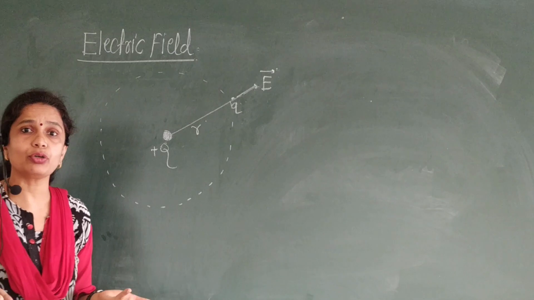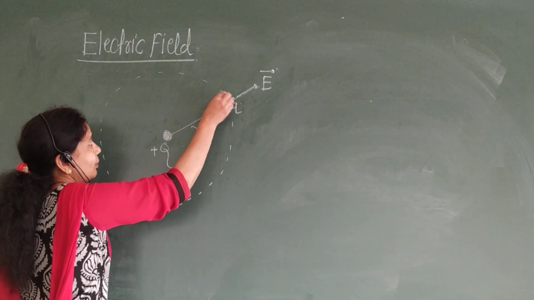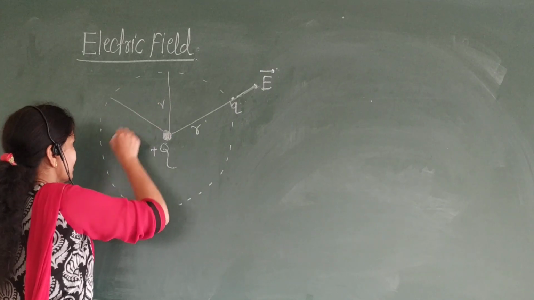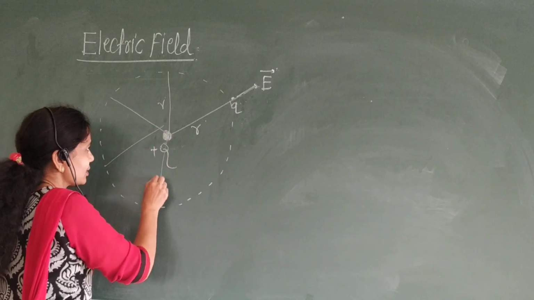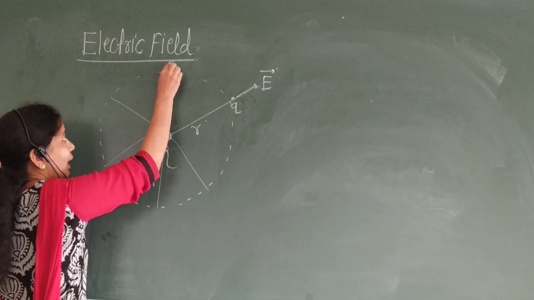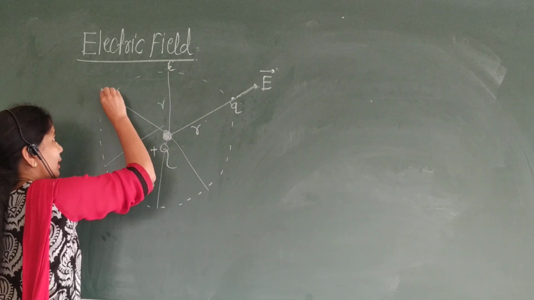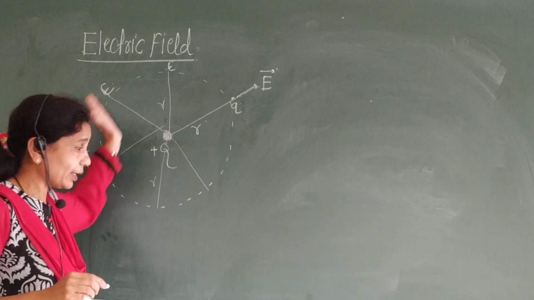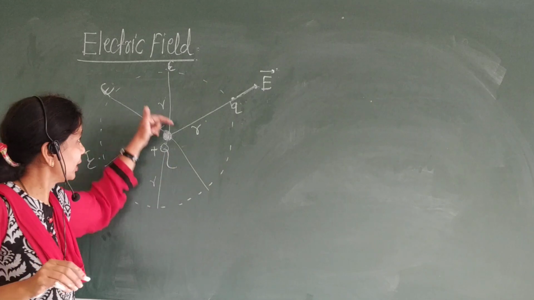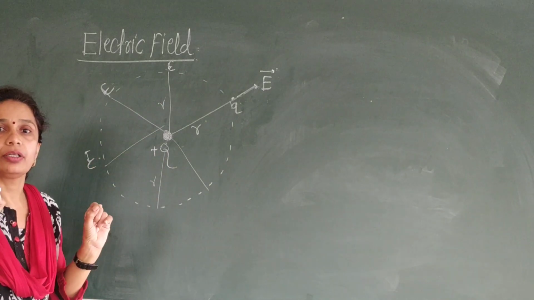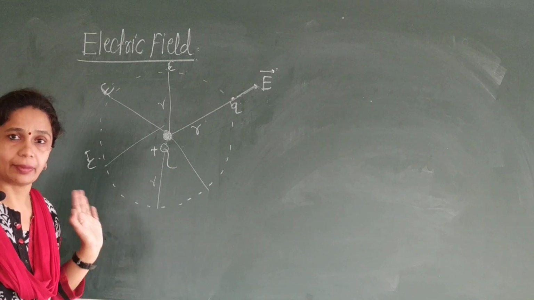And what is the magnitude of the electric field? See this, the distance is again r, this distance is r, this distance is r. Therefore the magnitude of the electric field at this point is the same, here it is again the same. Therefore the magnitude of the electric field at a distance r from the point charge is uniform.